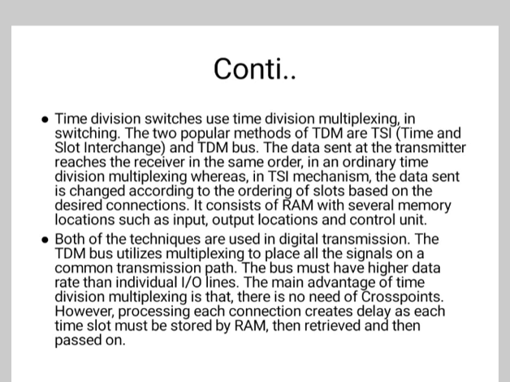The main advantage of time division multiplexing is that there is no need of the cross point. However, processing each connection creates a delay, as much time slot must be stored by the RAM, then retrieved and then passed on.